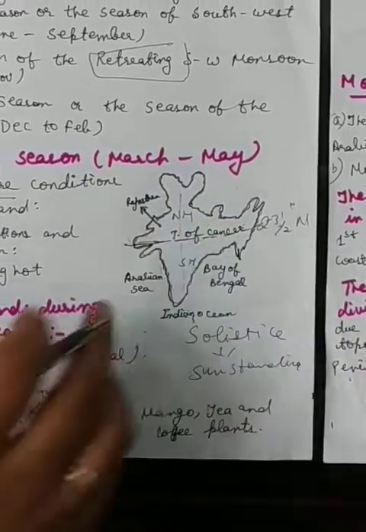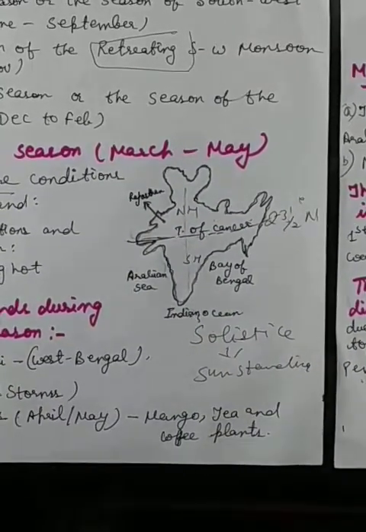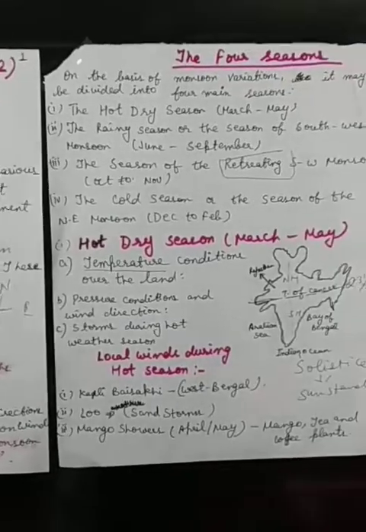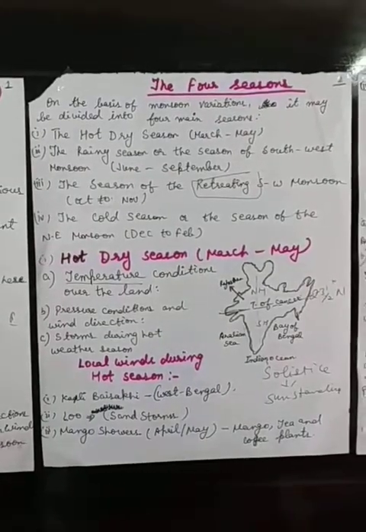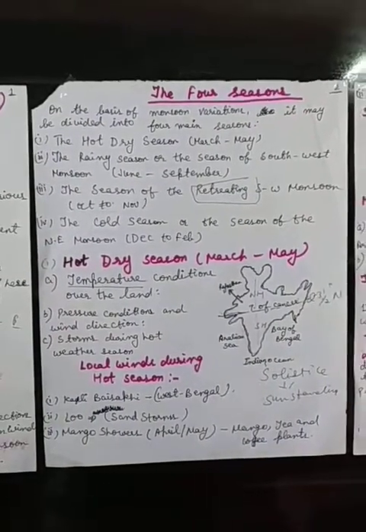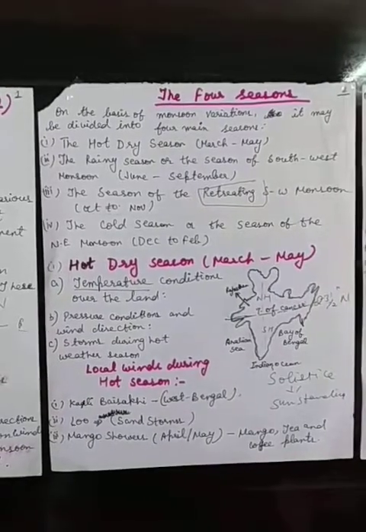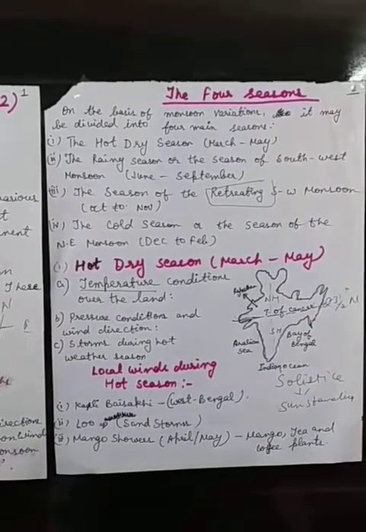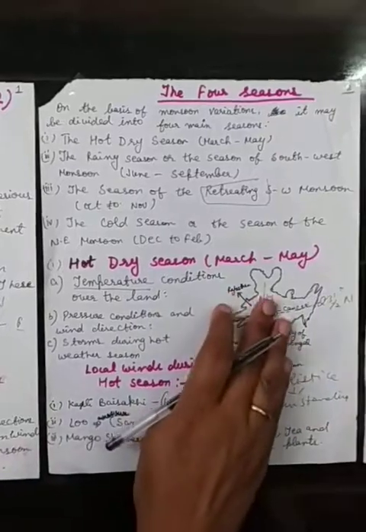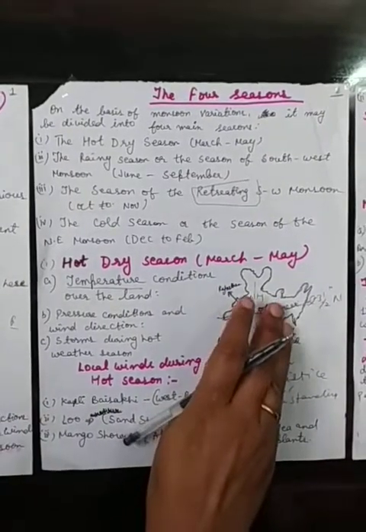That's why the temperature is very hot. The sun shines directly overhead on the Tropic of Cancer, which divides India into two halves, the northern hemisphere and the southern hemisphere. The mainland of India experiences intense heat. Nowadays the intense heat is here in the northern hemisphere from March to May.